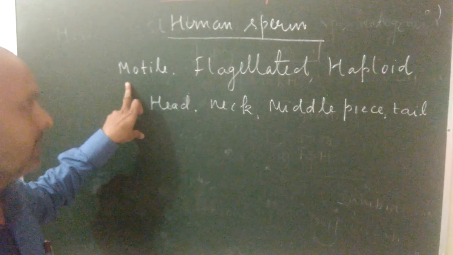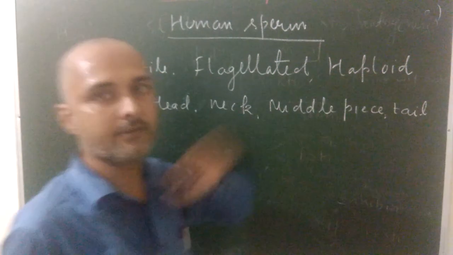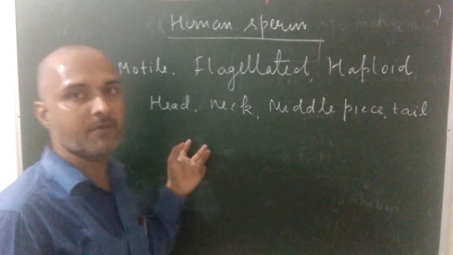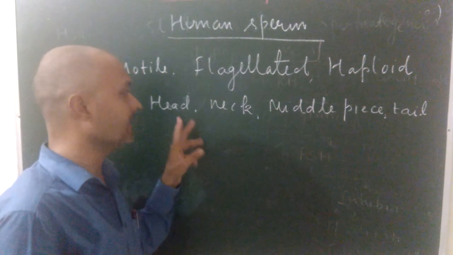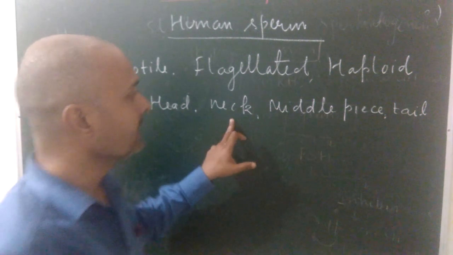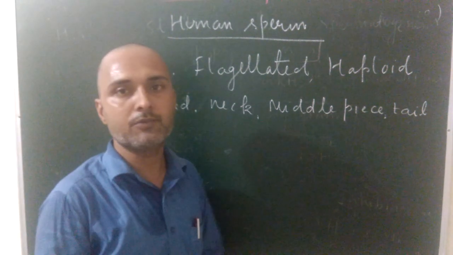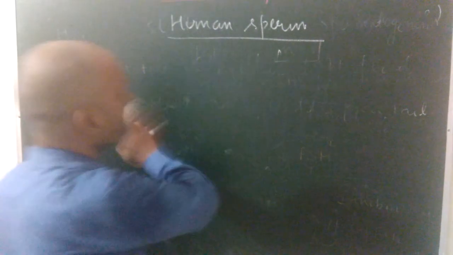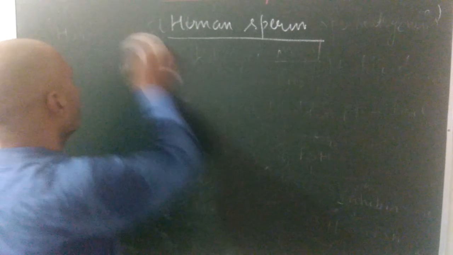So these are the basic things of the human sperm. Human sperm is motile, flagellated, haploid. A typical human sperm has 4 parts: head, neck, middle piece, and tail. Now see the structure of human sperm. This human sperm is produced inside the seminiferous tubules after the process of spermatogenesis.